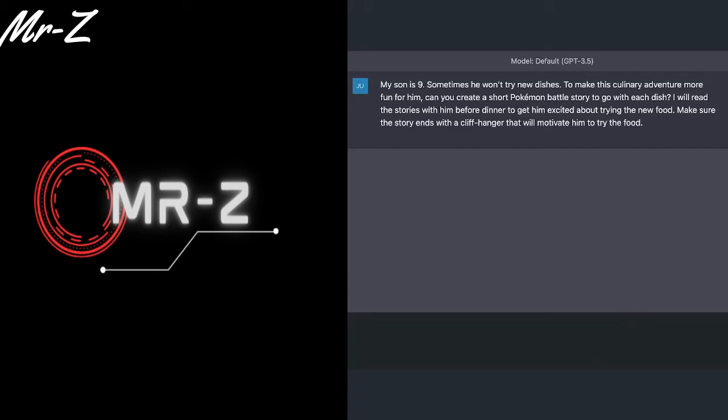So I said, ChatGPT, my son is 9. Sometimes he won't try new dishes. To make this culinary adventure more fun for him, can you create a short Pokemon battle story to go with each dish? And if you're not familiar, Pokemon is trading cards and a game and a cartoon. My son loves it. I will read the stories with him before dinner to get him excited about trying the new food. Make sure the story ends with a cliffhanger that will motivate him to try the new food.